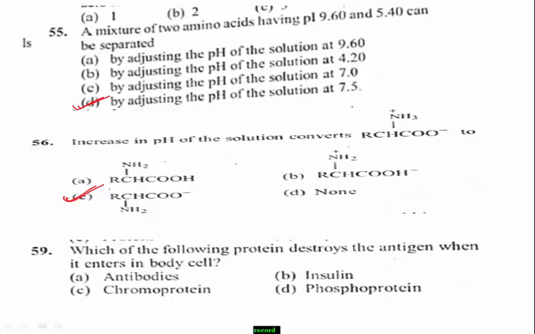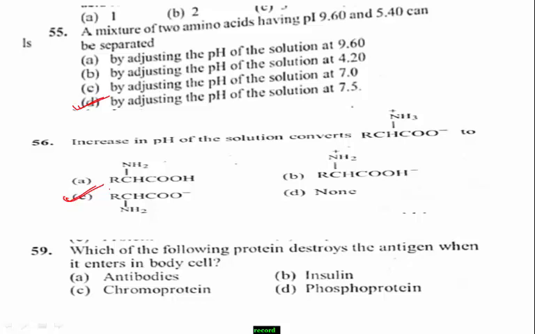Next question number 59. Which of the following proteins destroys the antigen when it enters the body cell? Very important theoretical question. Option A, antibodies. Option B, insulin. Option C, chromoprotein. Option D, phosphoprotein.